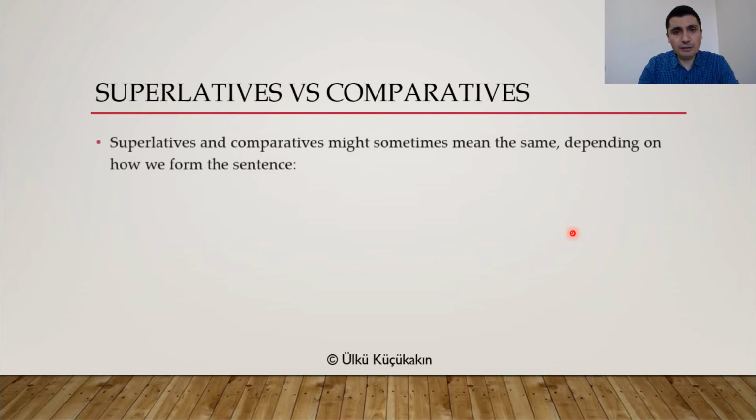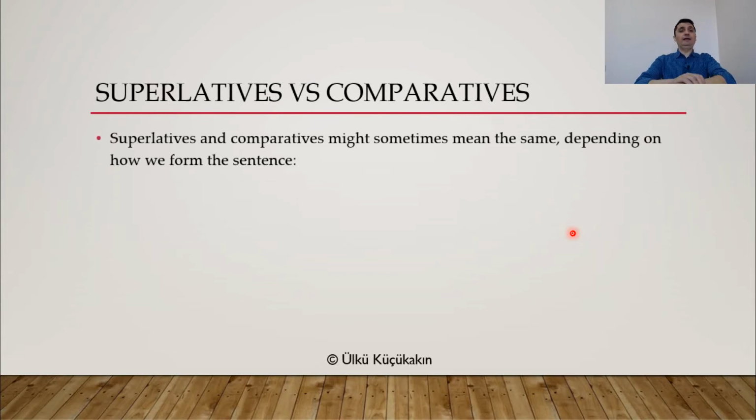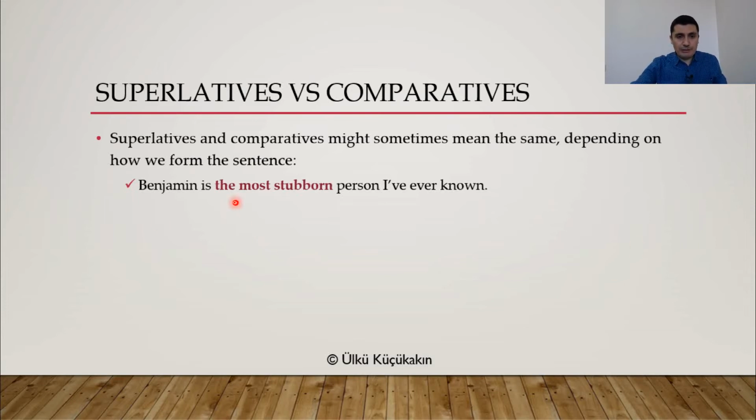So superlatives and comparatives, interestingly, might sometimes mean the same. Sometimes they might have the same meaning, depending on how we form the sentence. Now, this is interesting. If you look at this sentence, everyone, Benjamin is the most stubborn person I've ever known. So, he is the most stubborn person. Now, how do you form this sentence with comparative to give the same meaning?